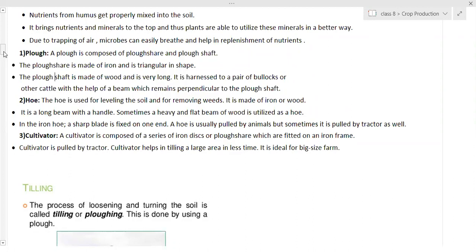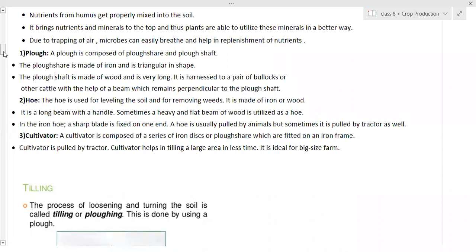If seeds are too near the surface, then due to the wind, if the soil subsides, the seeds are exposed. Birds can easily see those seeds and eat them away, and then there are no seeds left for germination. If they are too deep, for germination they need sunlight and air. When seeds are sown too deep, sunlight won't reach there and air is also not much available, so germination is not possible.